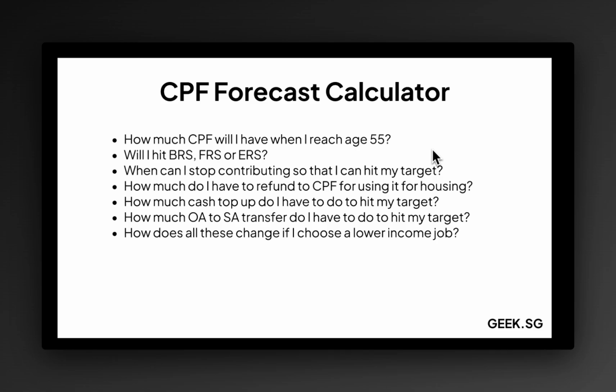There's a lot of things at play, right? But having a ballpark figure really helps with your planning, right? The next one is, you will see in my calculator, I use this benchmark for the BRS, FRS, and ERS a lot. Each of these stands for a different retirement sum: B being basic retirement sum, F for full retirement sum, and E being enhanced retirement sum.